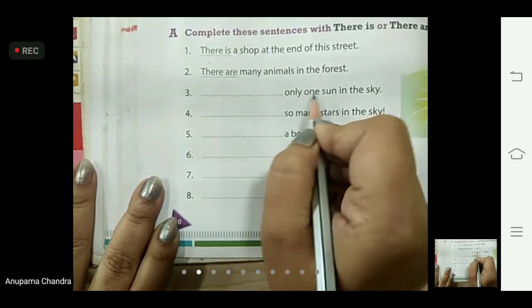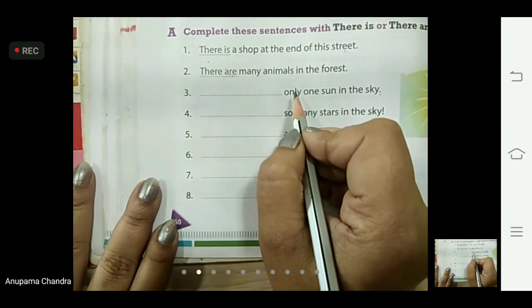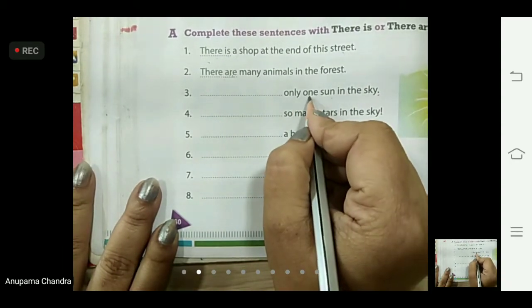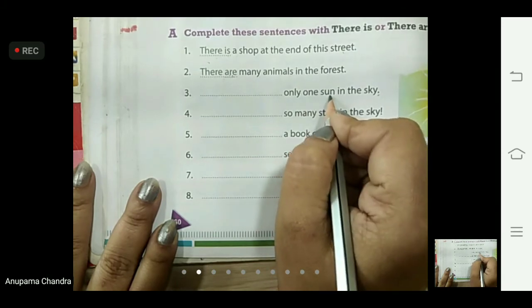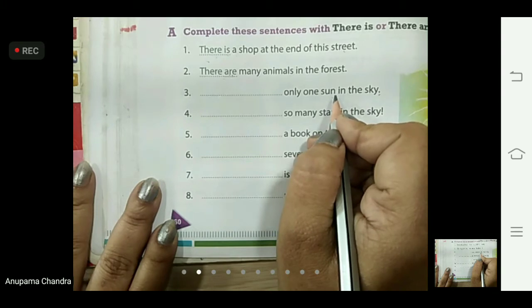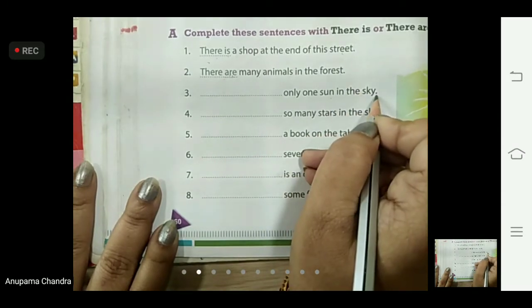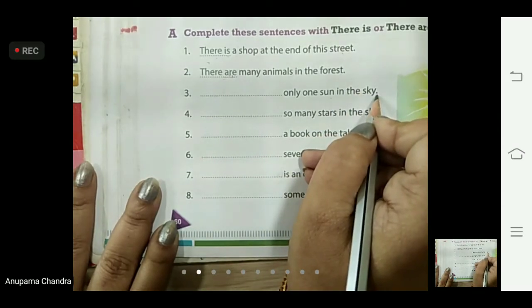Let's have a look at the third one. Dash only one sun in the sky. Now look here, only means one only. And one again means one. Sun, S is not there. That also means only one. And you know, sun is only one. It cannot be more than one. So only one sun in the sky. So what are we going to use? There is or there are.